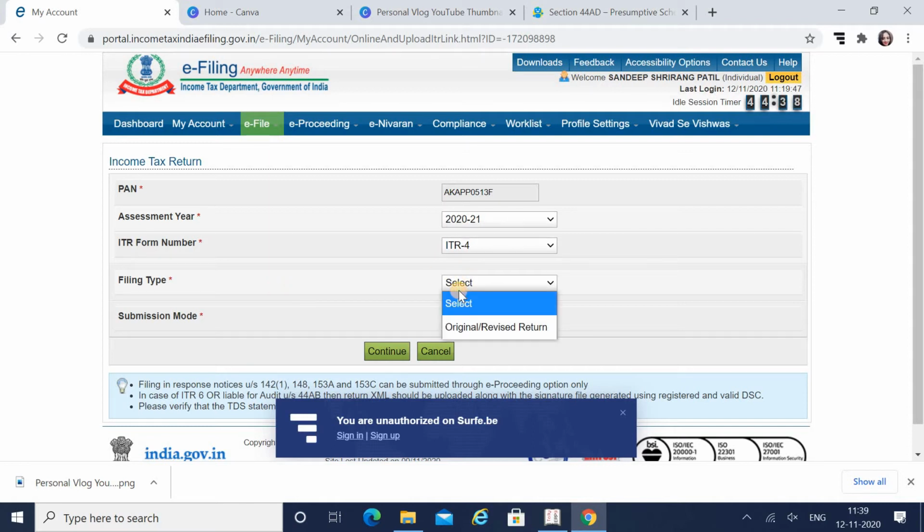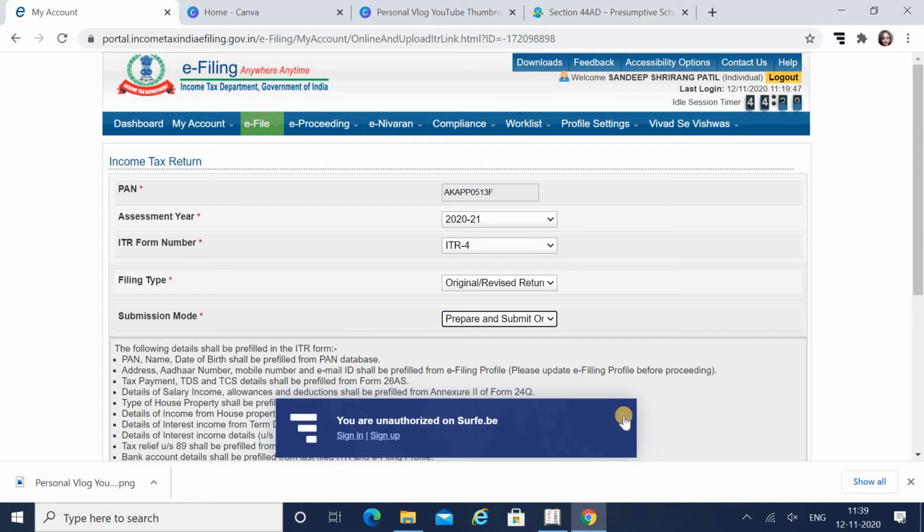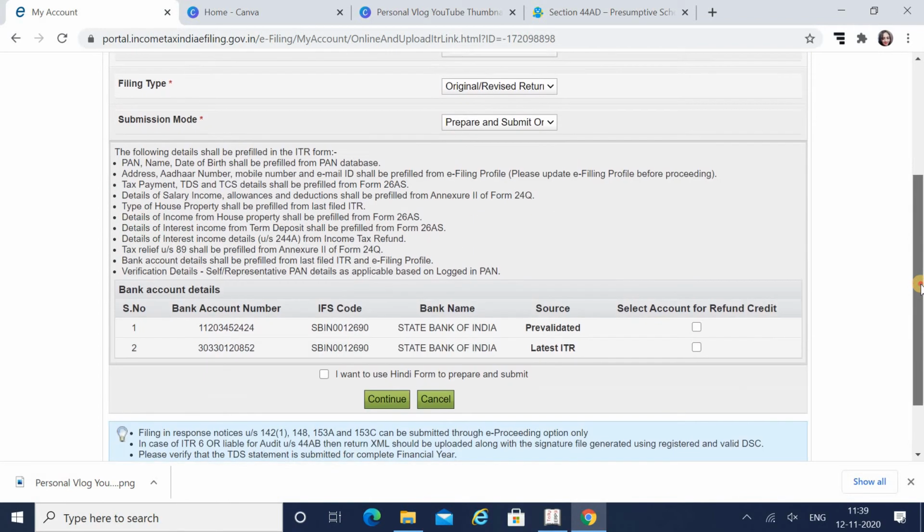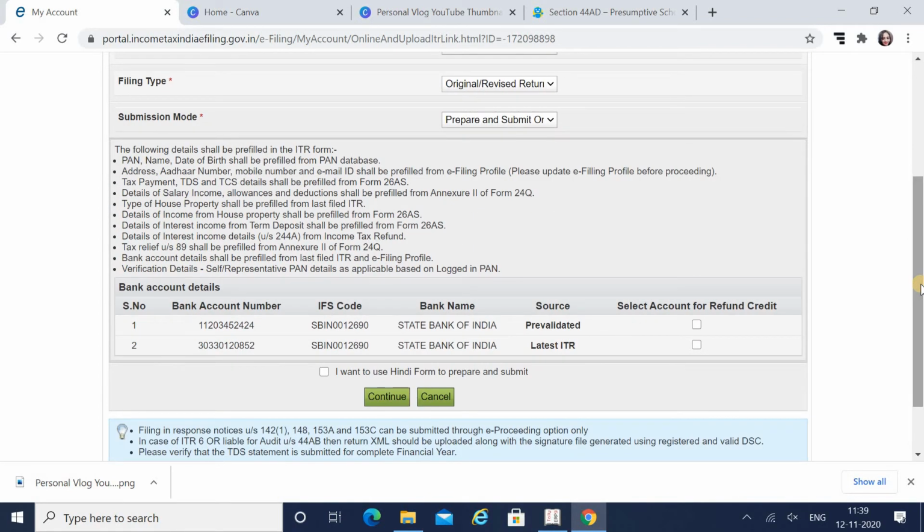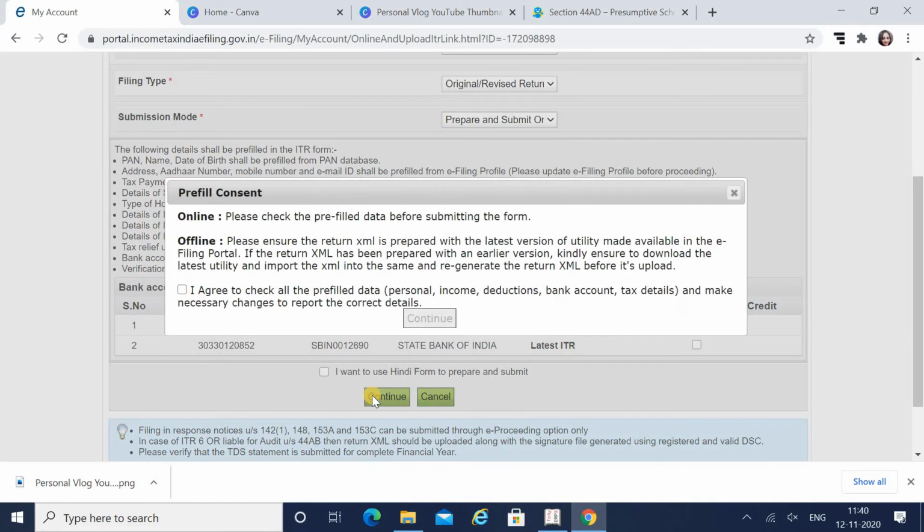Okay, filing type. Today I will be showing you that you have to file your original return, and the submission mode will be prepare and submit online. Okay, a very easy way of preparing and submitting your income tax return. Here I got two options, that this is my bank account which is registered. So yes, press continue.